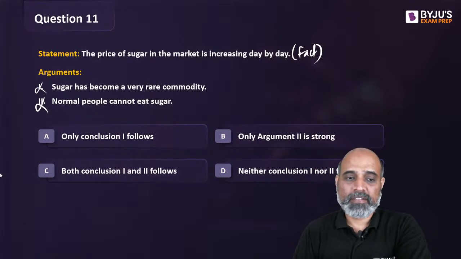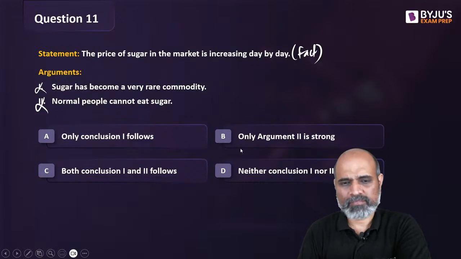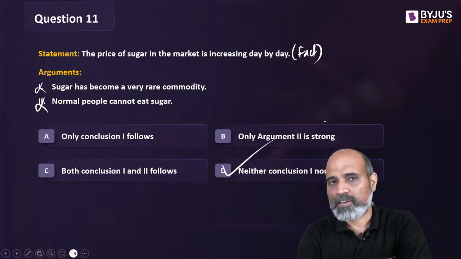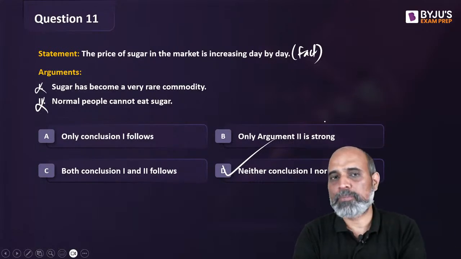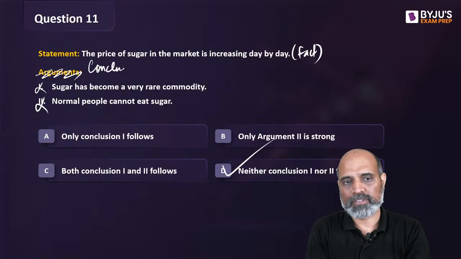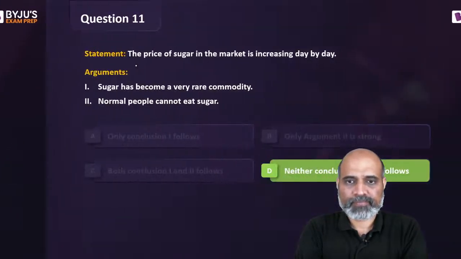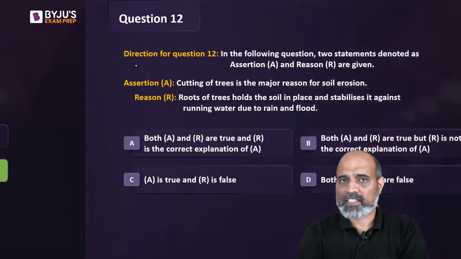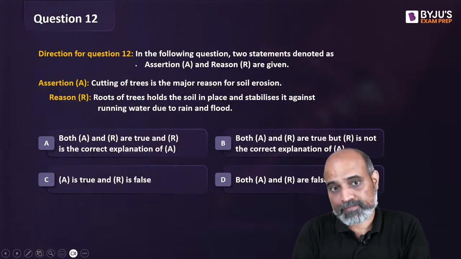Agreed, everyone? देख लो आप लोगों क्या आंसर कर रहे हो. चलो, you guys have answered D. कोई भी conclusion नहीं follow करेगा. This is not exactly argument. This is more like conclusions. ठीक है? You cannot conclude any of this. Okay, D answer. Next one, assertion and reasoning.